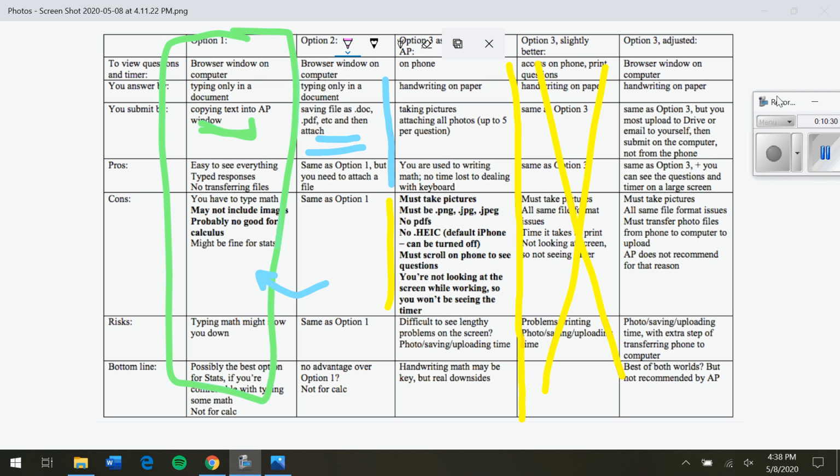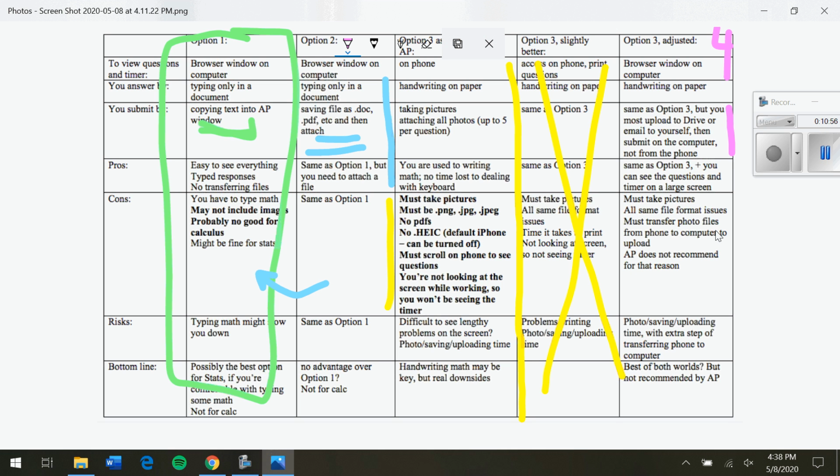So for option 4, I'm going to say this is 4 over here. You have the browser window open. So just like option 1, you have your test on your computer screen, but you are handwriting your responses on paper. Then you take a picture of your work, send it to yourself, either upload to Drive or email it to yourself, and then submit it from the computer, not from the phone.